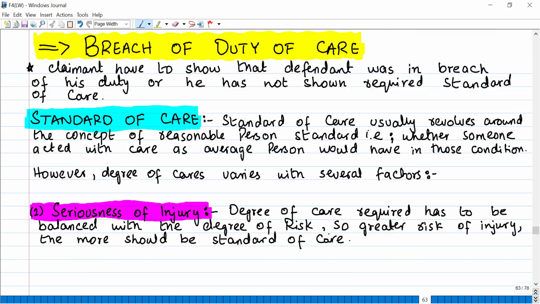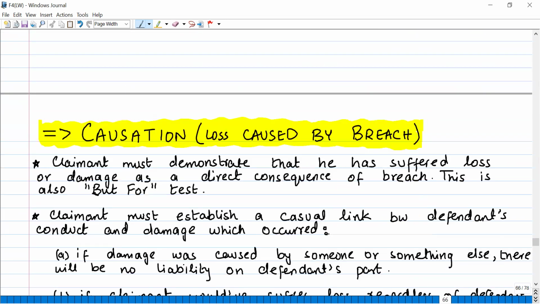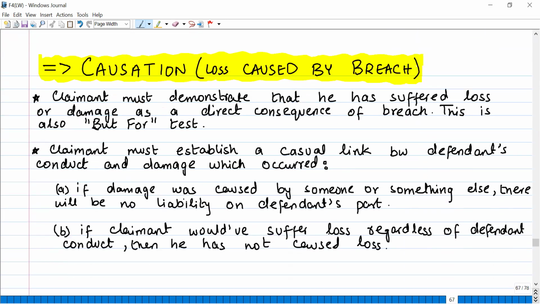Okay. So there are three things that you need to establish if you want to be successful; three conditions should be proved by the claimant in order to succeed in the tort of negligence. First one was that the defendant owed a duty of care, which we talked about: if the other person is his neighbor, if the other person can suffer nervous shock because of his action and is in sufficient proximity, and if the other person is a secondary victim.